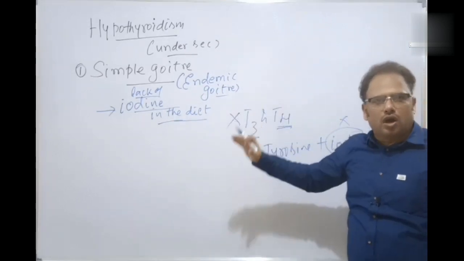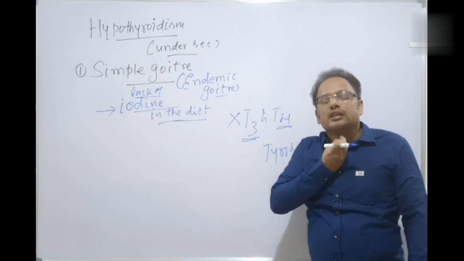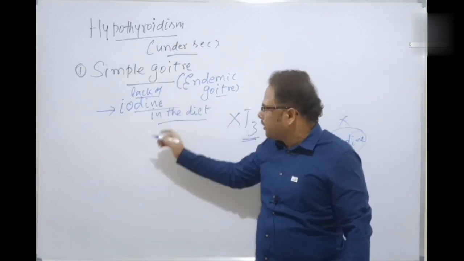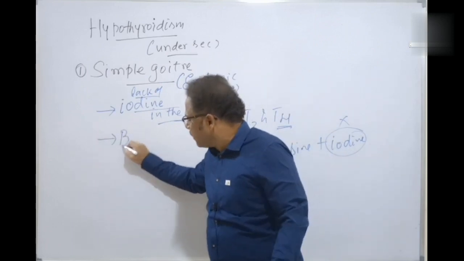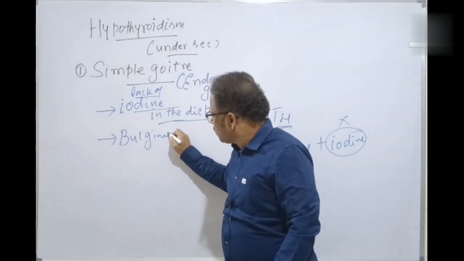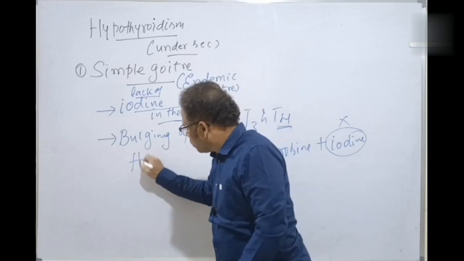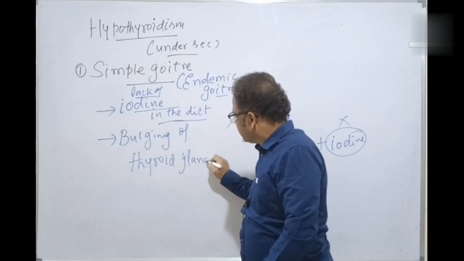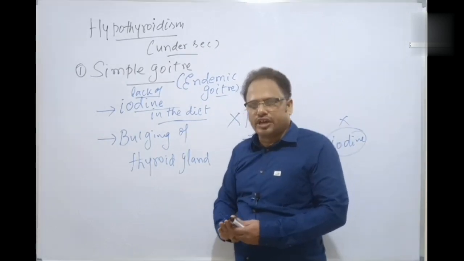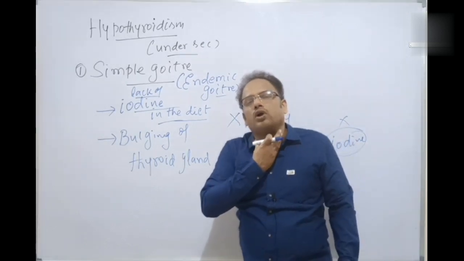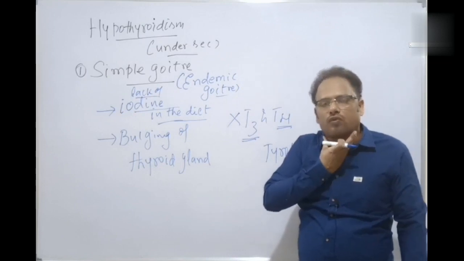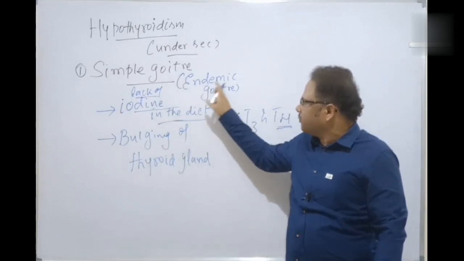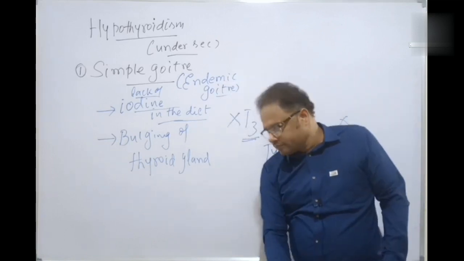If the hormones are not produced, there is a bulging, a swelling in the neck region. There is a bulging of the thyroid gland. Because of this bulging, an awkward appearance is there, isn't it? This bulging of the thyroid gland is called a simple goiter or endemic goiter. Okay, students.